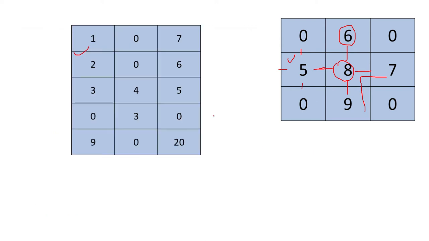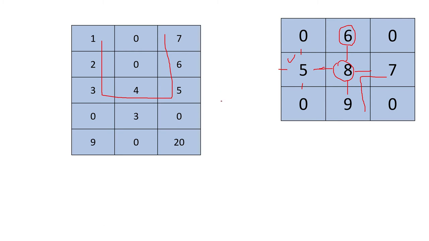If you take one bigger example, here what you can check is, in this grid if we have to collect the maximum amount of gold, then the answer will be 1, 2, 3, 4, 5, 6, 7. If you follow this path, then only you can collect the maximum amount of gold. You may think that 9 and 20 is a big number, a big amount of gold is present there. Can I collect that? But if you check, 9 and 20 is isolated, meaning you can't reach there because 0 and 0 is there on both sides. So we can't take it into consideration. So 1, 2, 3, 4, 5, 6, 7, this is the path. If you follow it, you can collect the maximum amount of gold.